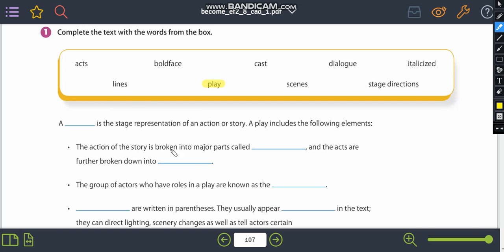The action of the story is broken into major parts called, and the acts are further broken down into. So you have the answer right here, right? Okay, you can use the dictionaries that I recommend you. You can use the Google Translator if you need it, okay, to do this exercise. And you're going to complete the text with the words from the box.